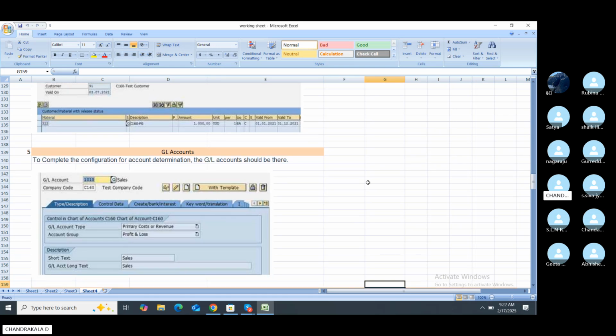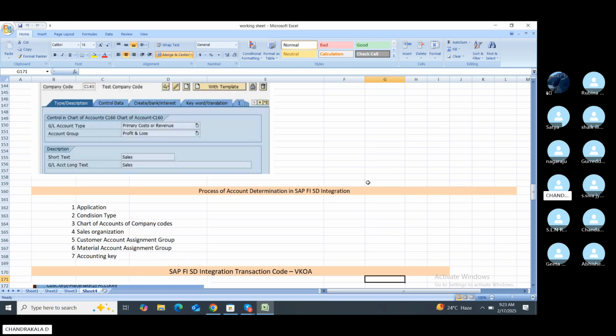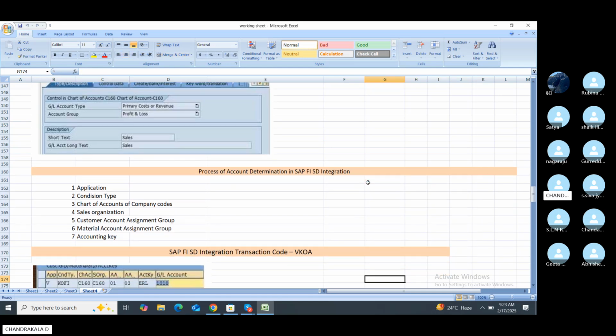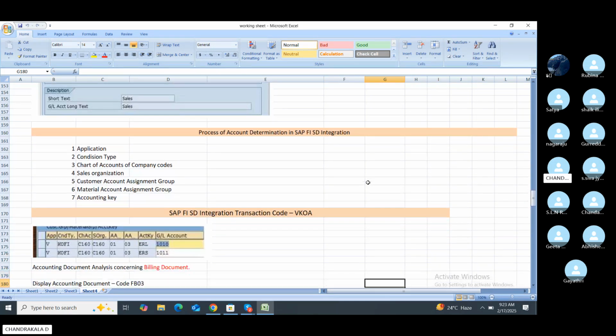GL account creation, completing the configuration of the accounting determination. The GL account should be there in the GL accounts. The GL account type is pricing, cost, or revenue, created with an account group. FS00 is the T code for creation. Processing of the accounting determination of the SAP MM integration: applications, condition type, chart of accounts, sales organization, customer account assignment group, material account assignment group, and accounting keys.